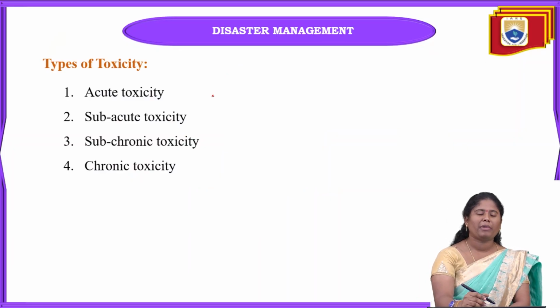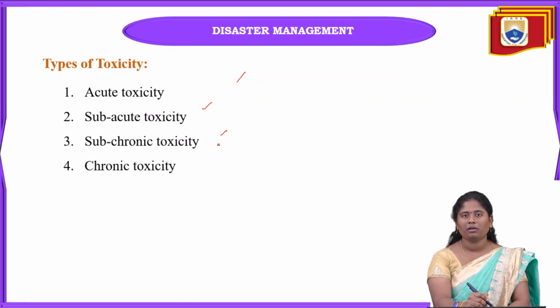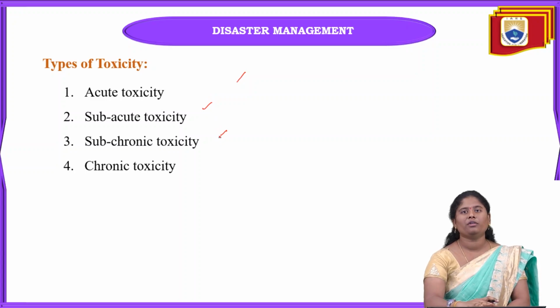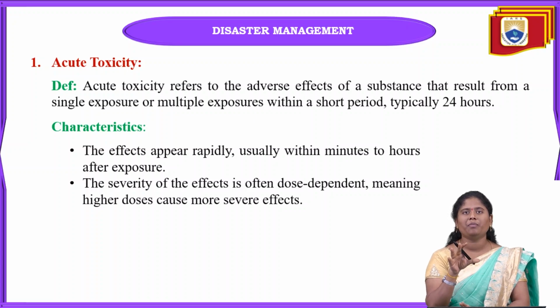Okay. Coming to the main topic, that is types of toxicity. In these types of toxicity, we have four types: acute toxicity, subacute, subchronic, and last one, chronic toxicity. This classification is based on how humans are exposed to the toxicity and how much time they can sustain it.